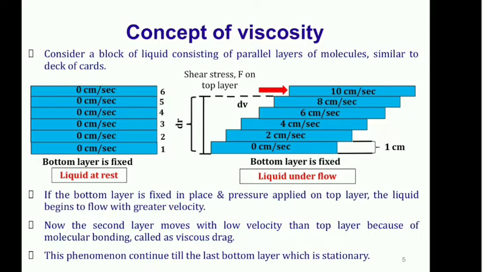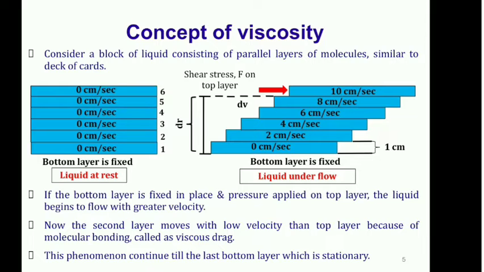Second, the change in the distance. As in the previous section we discussed, the distance between the parallel plates is 1 centimeter. We are considering the first and the sixth layer, so the distance between the first and sixth layer corresponds to, suppose say, 5 centimeter. So 10, the change in velocity, divided by the change in distance, say 5. So 10 divided by 5, this will be your rate of shear.